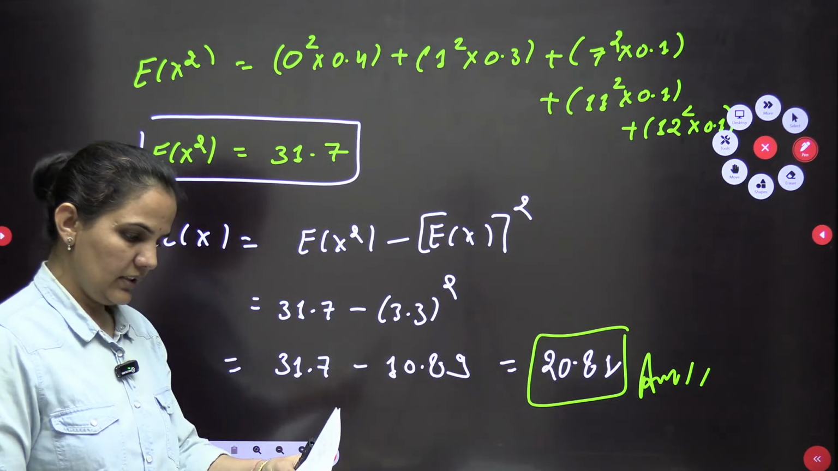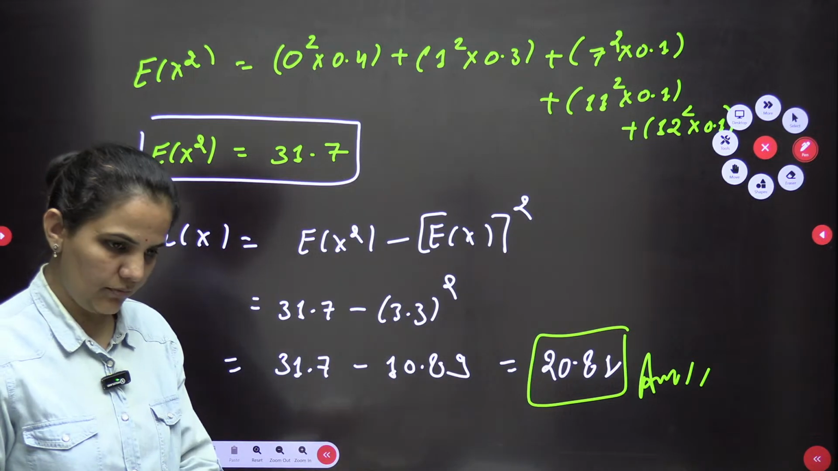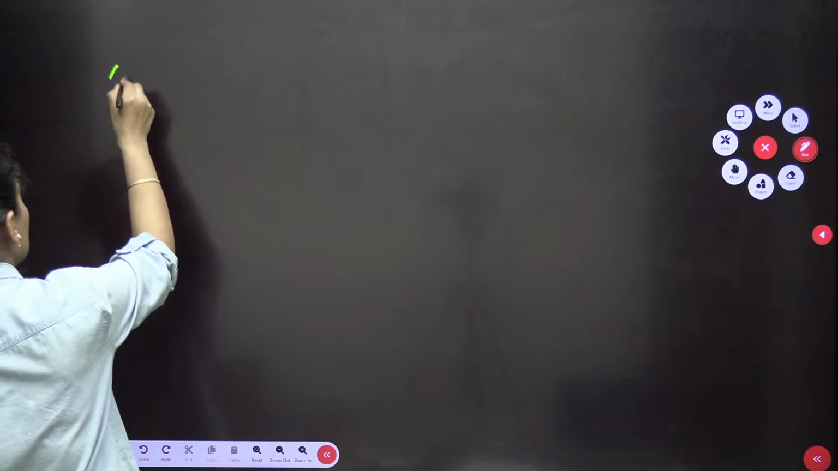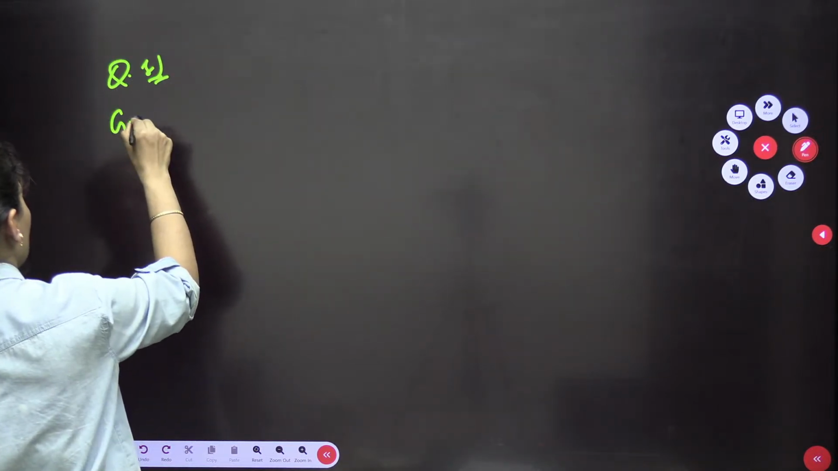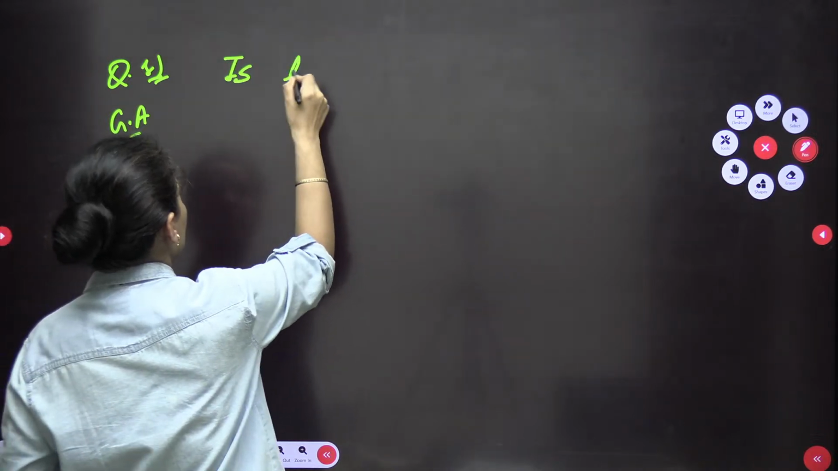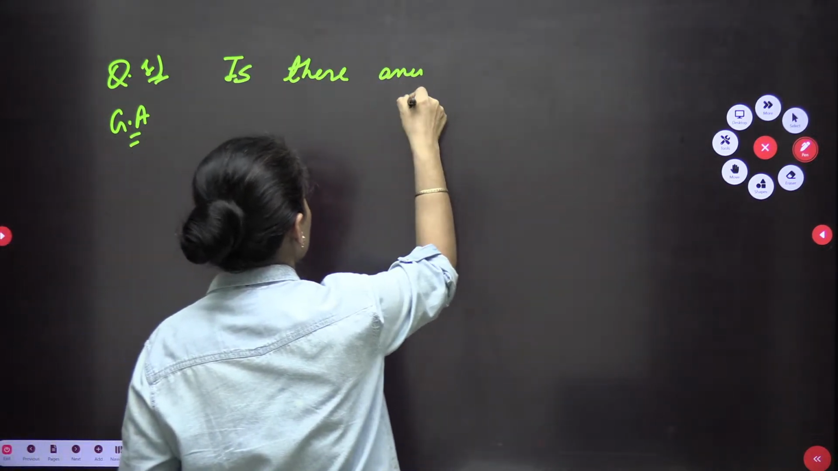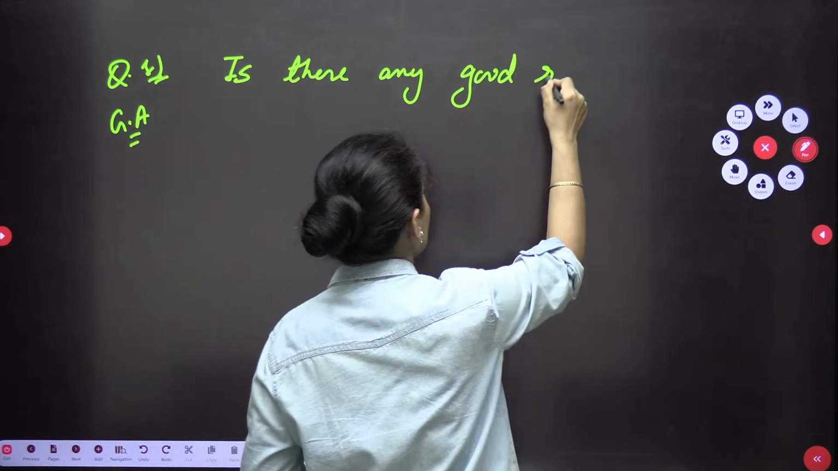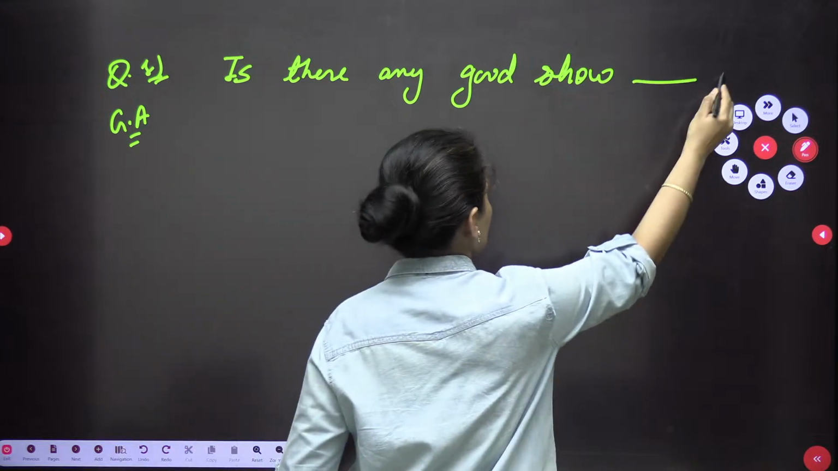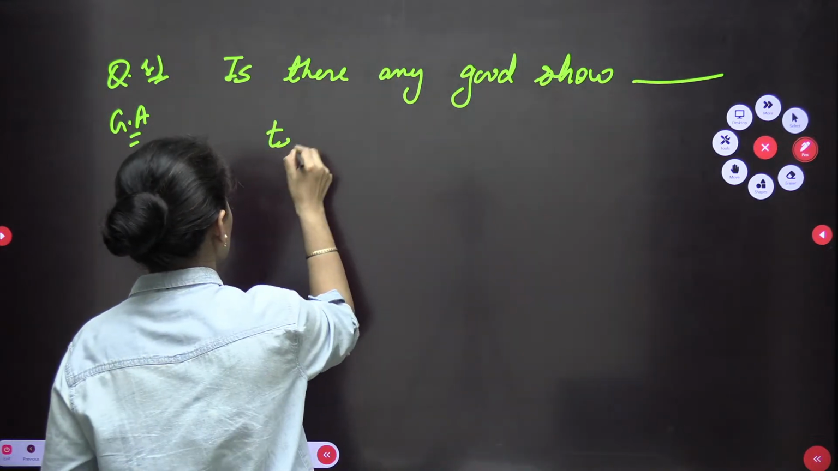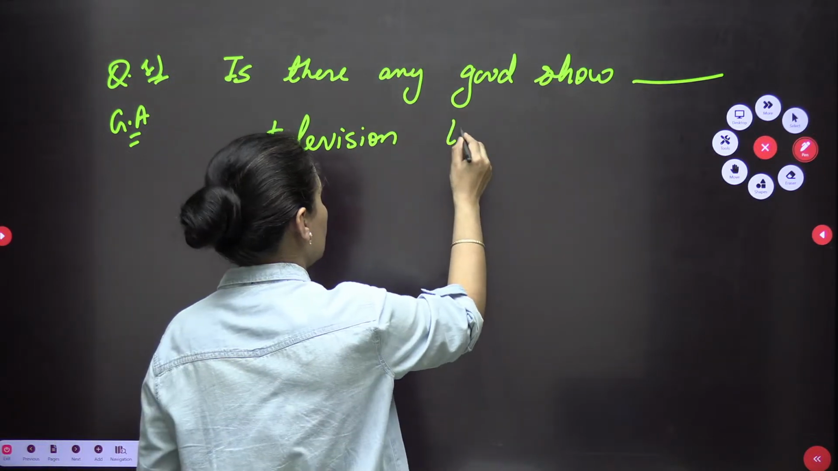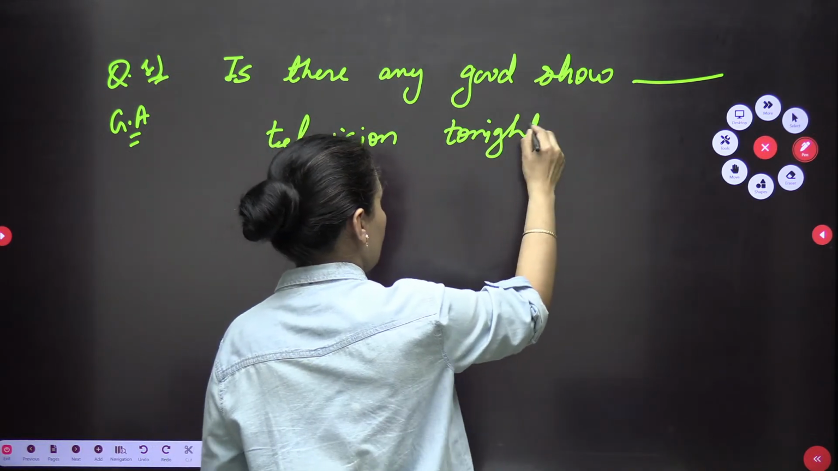And now I'm having three questions till now from the aptitude. Let's see how we can solve. The first question is a very basic English question. What is it? Is there any good show dash television tonight?